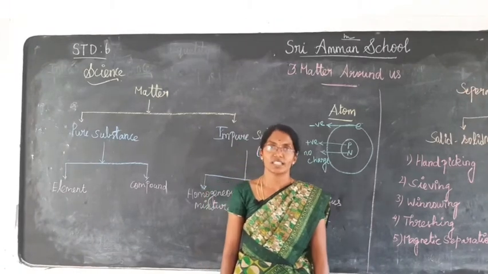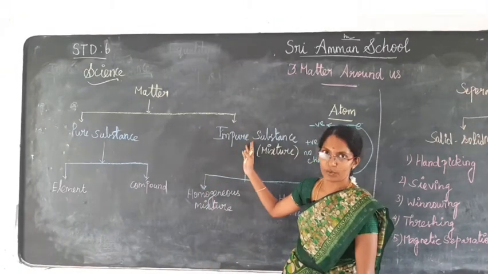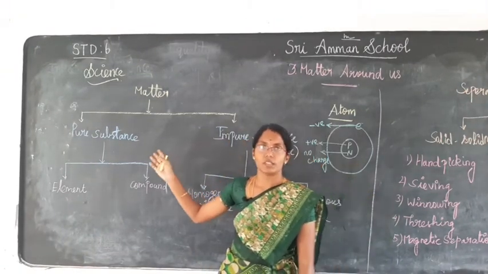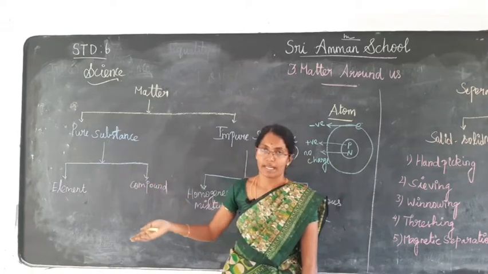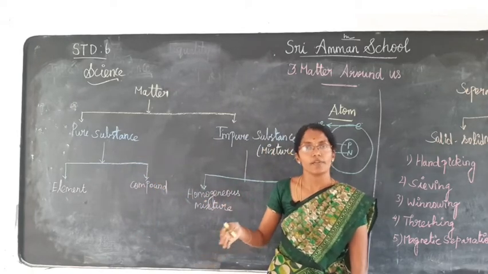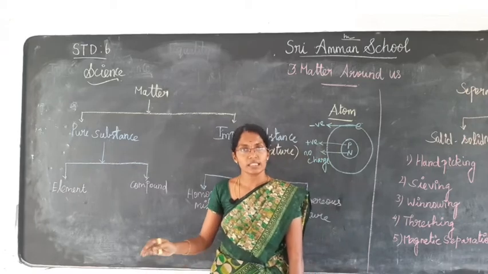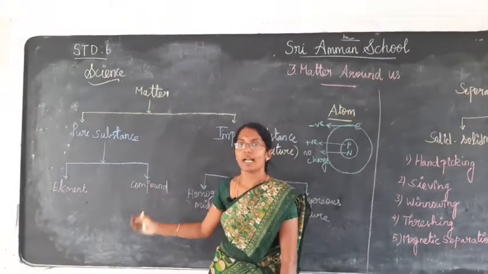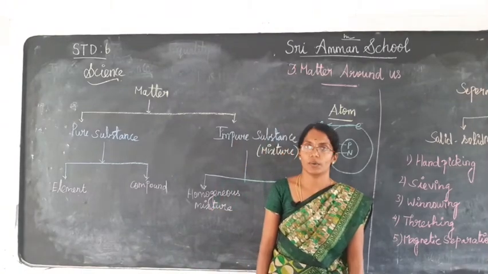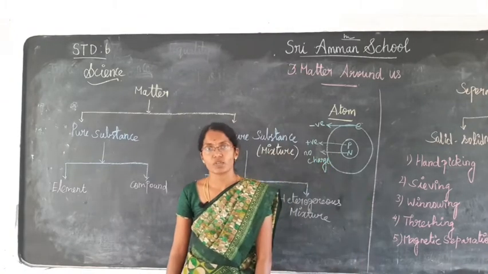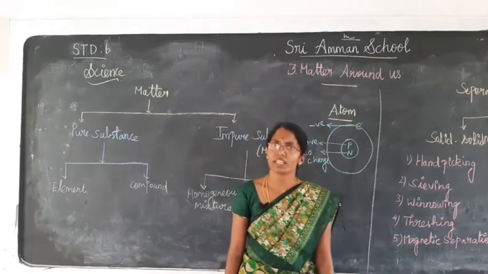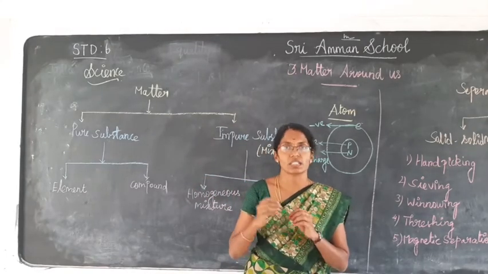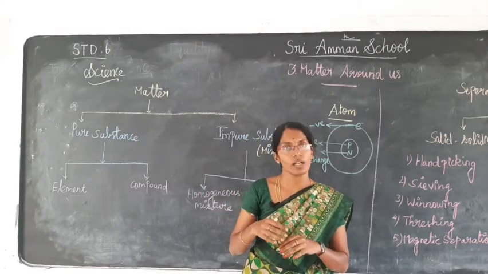Okay, last session we discussed the chapter Matter Around Us. We discussed what matter is made of and what the states of matter are. In this session, we are going to discuss the forms of matter and separation of mixtures. First of all, we have to know what matter is. The substances which are present in and around our atmosphere are called matter.